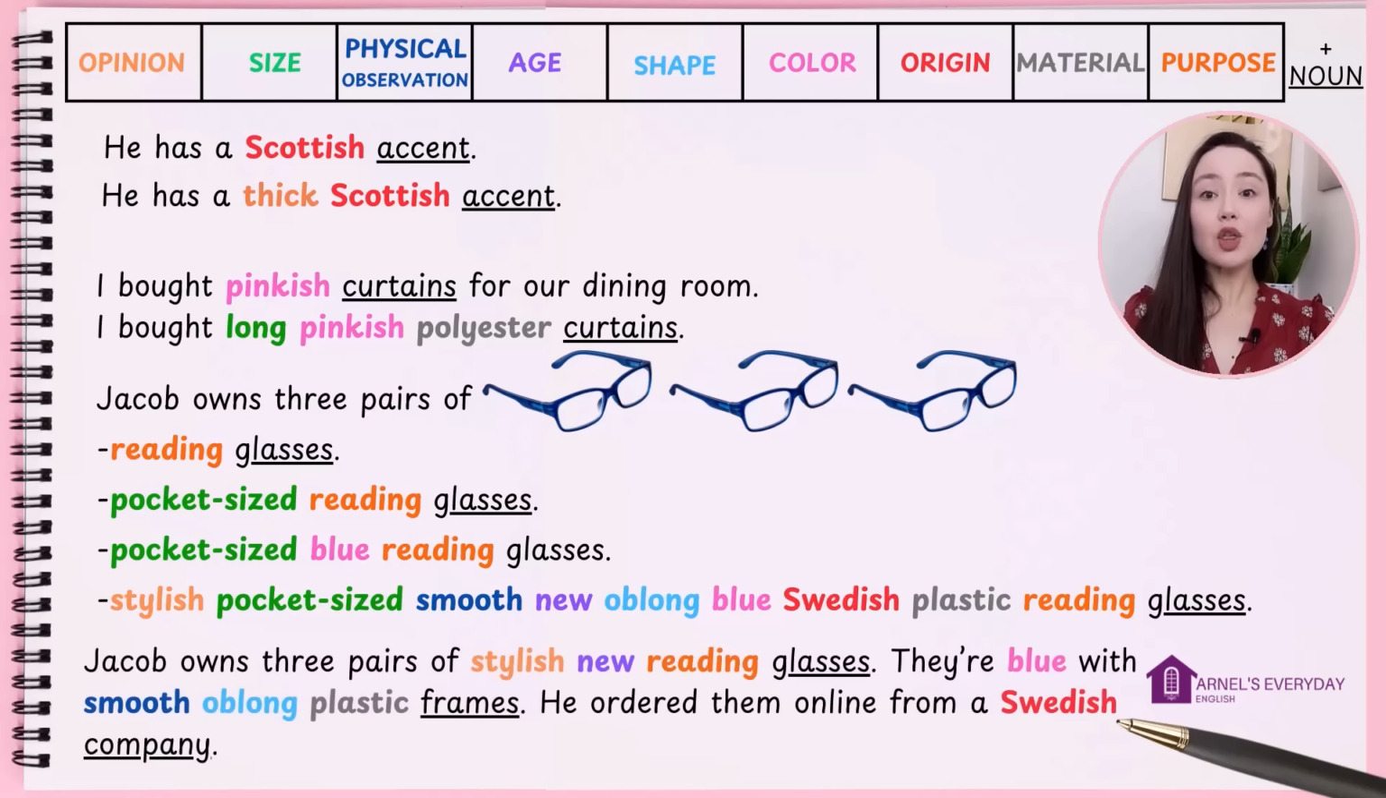Jacob owns 3 pairs of stylish new reading glasses. They're blue with smooth oblong plastic frames. He ordered them online from a Swedish company. That's much better. Can you think of any example sentences? Let me know in the comments below. Use this chart to help you. Give me a description with 2, 3 adjectives.